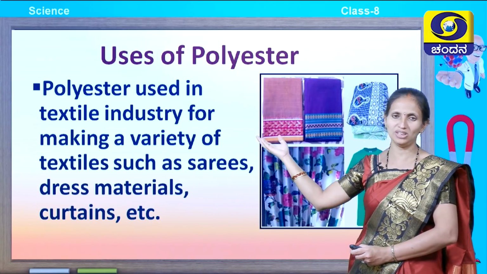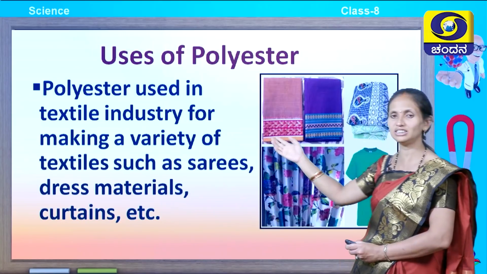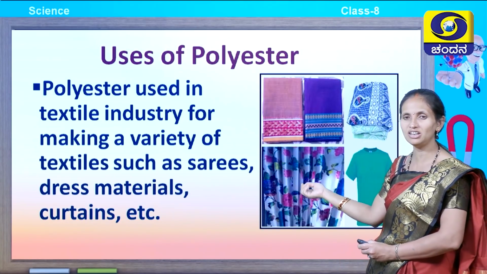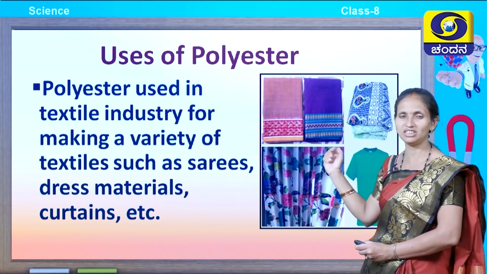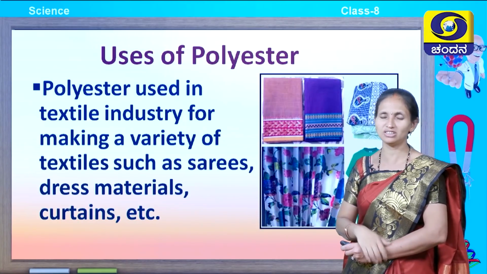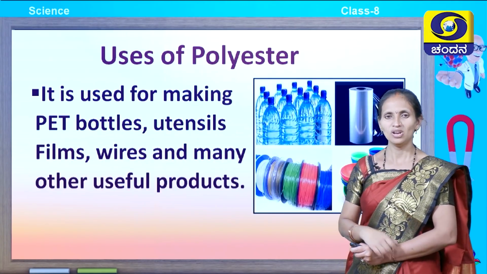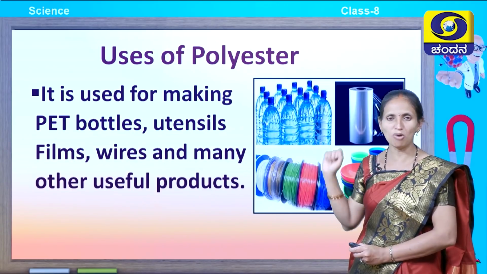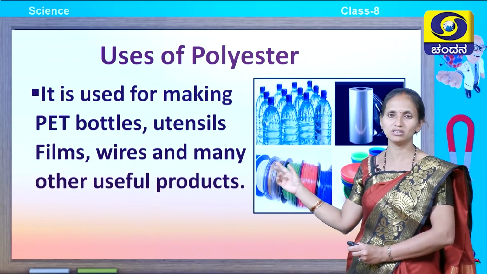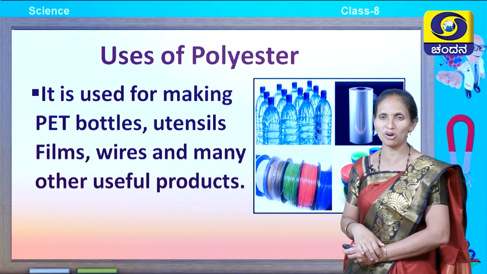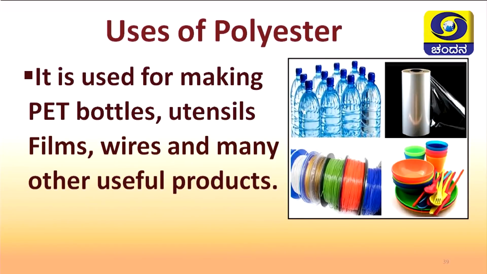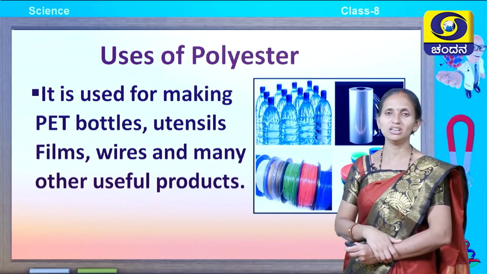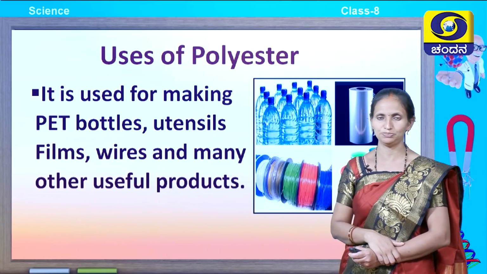What are the uses of polyester? Polyester is used in the textile industry for making varieties of textiles such as saris, dress material, curtains, shirts, etc. It is very famous in the textile industry. Polyester is also used for making PET bottles, utensils, films, wires and many other useful products. You can look here, children, at bottles made of PET. So, these are some of the uses of polyester.